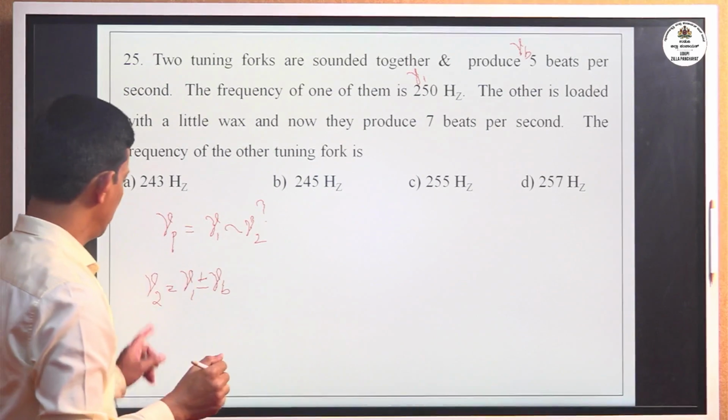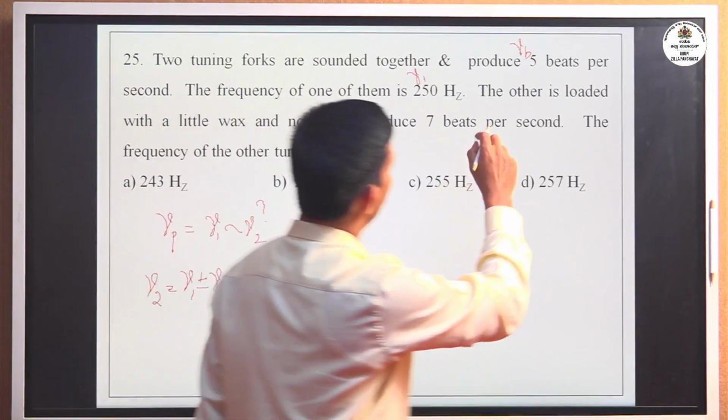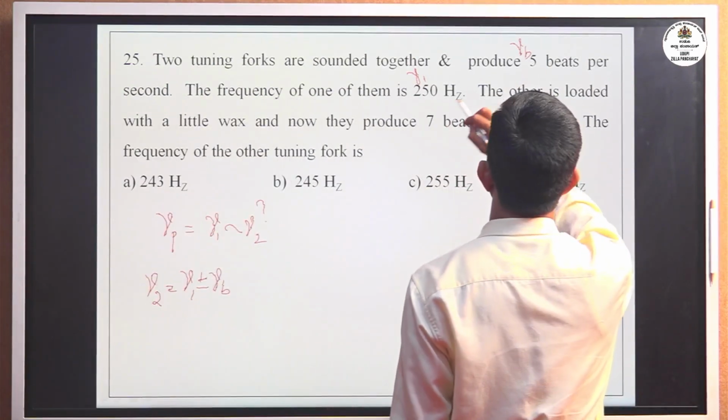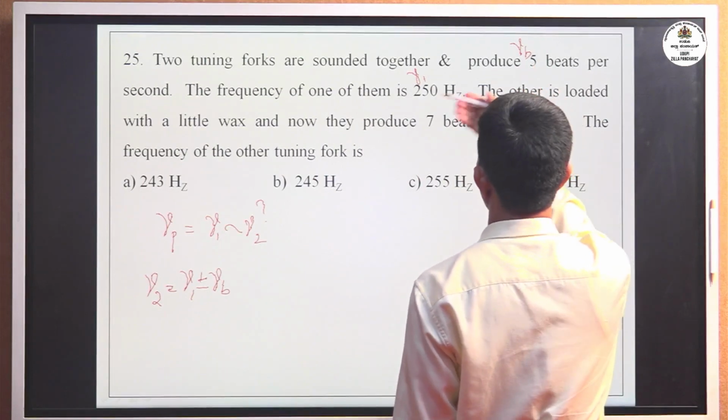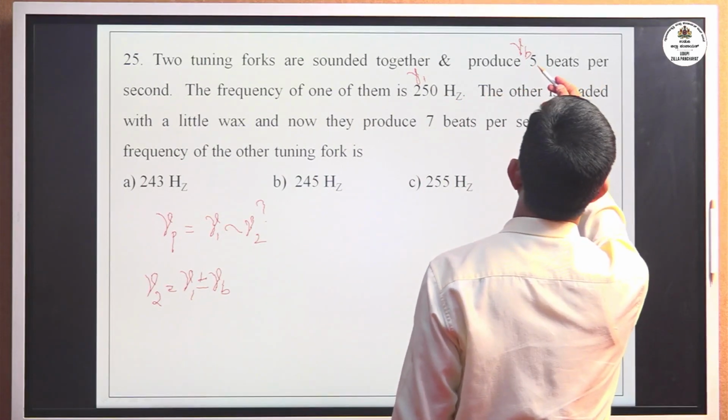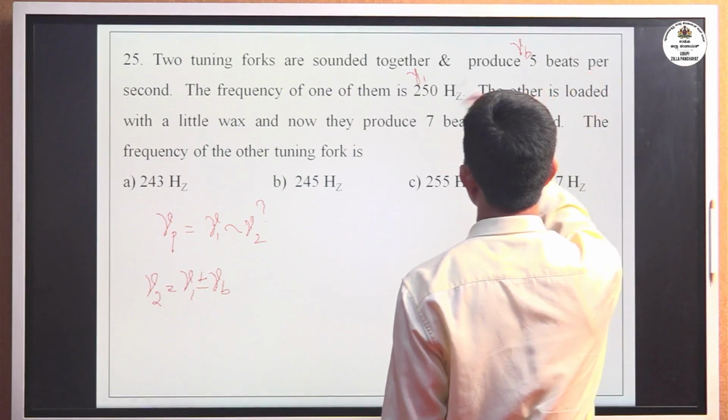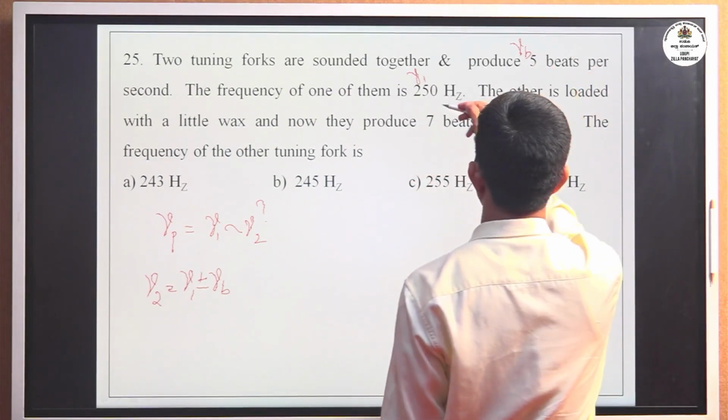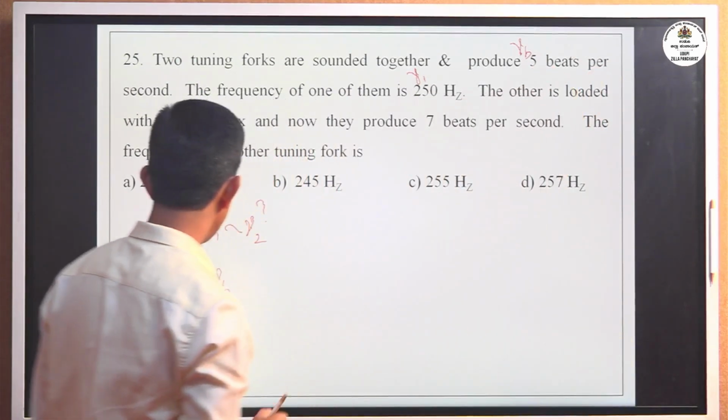Understood now? Nu1 is 250. Nu2 may be more than 250 by 5 Hz, or less than 250 by 5 Hz.